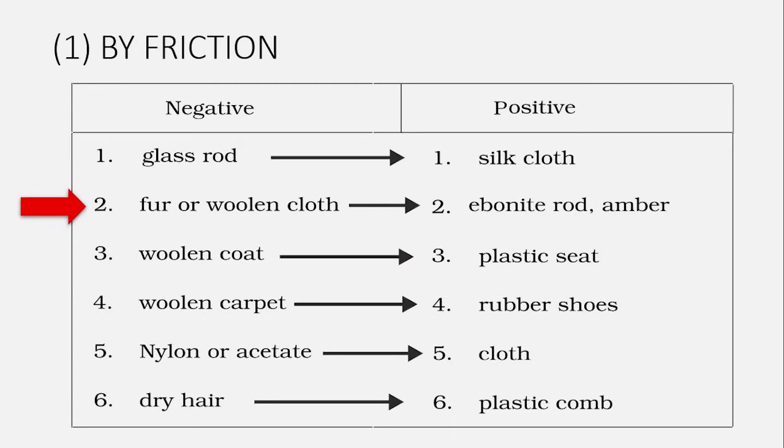Some other examples are fur or woolen cloth rubbed with ebonite rod and amber, woolen coat rubbed with plastic sheet, woolen carpet rubbed with rubber shoes, nylon or acetate rubbed with cloth, dry hair with plastic comb. Here we see that the first group has got electrons and the second group has lost electrons to become positively charged.